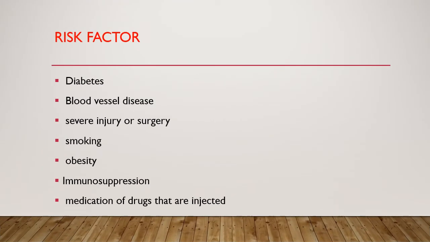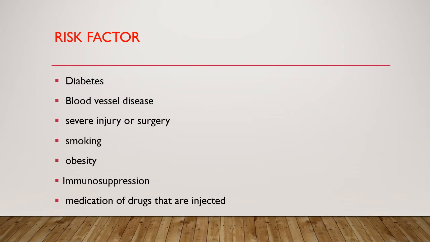But risk factors, there are many risk factors. Diabetic patients have a risk of gangrene, because if you have diabetes your body doesn't produce enough of a hormone like insulin, which helps your cells take up sugar from the blood, or it is resistant to the effect of insulin. High blood sugar level can eventually damage blood vessels, decreasing or interrupting the blood flow to a part of your body, and this is the main cause of gangrene. Diabetes indirectly causes gangrene, so diabetic patients have a risk of gangrene.